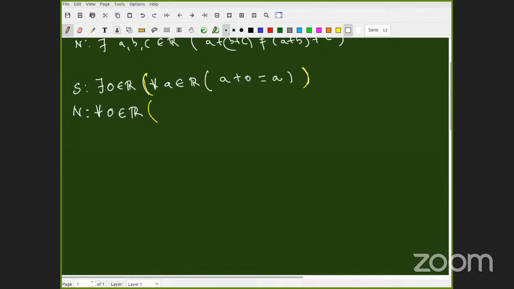Very good. Okay. I'm going to ask one of you. Let's ask R3. Somebody from R3. Uday Chandrika. There exists A belongs to R. Fantastic. With what property? A plus 0 not equal to A. Very good. Okay, this is what I wrote.